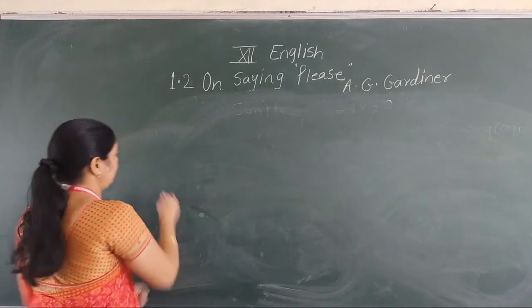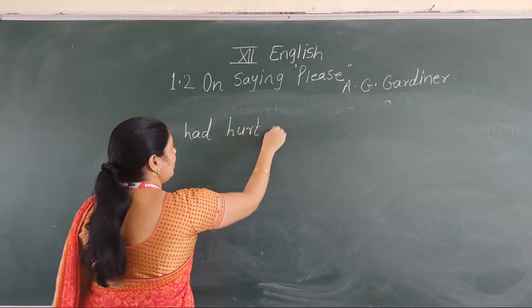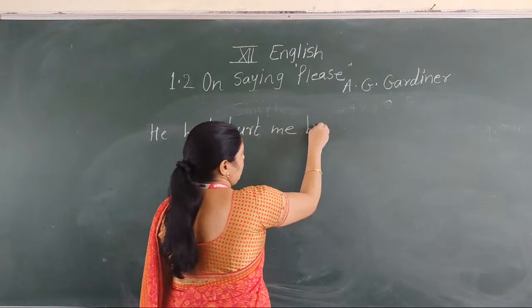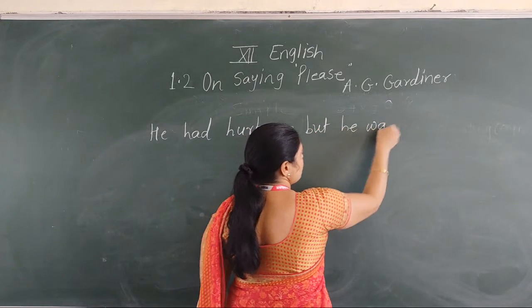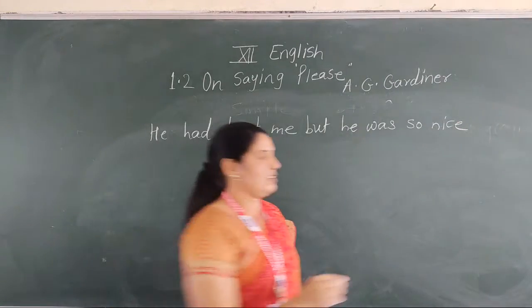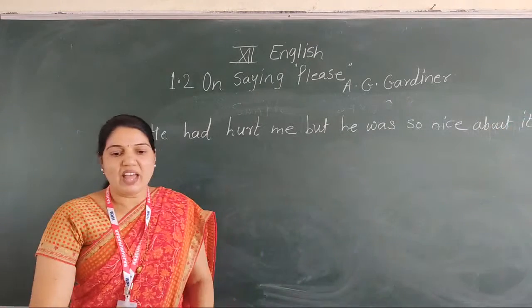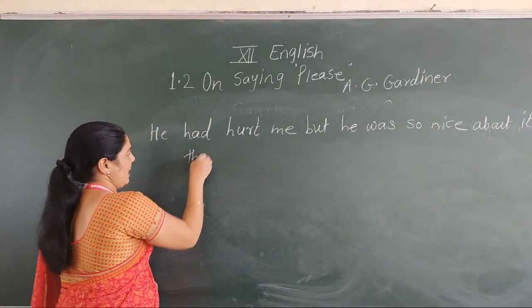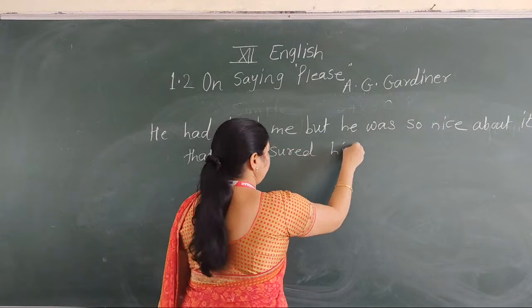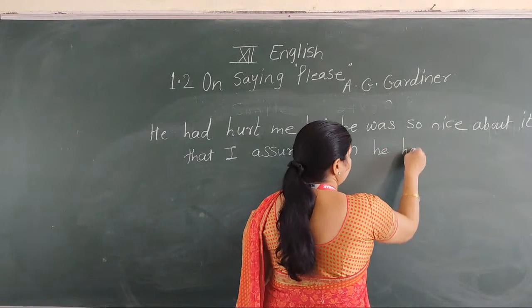He had hurt me, but he was so nice about it that I assured him he hadn't.